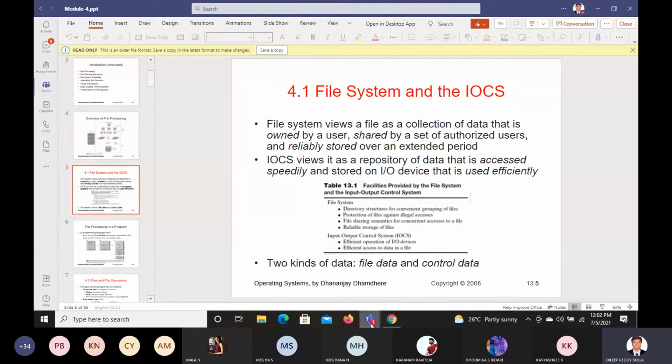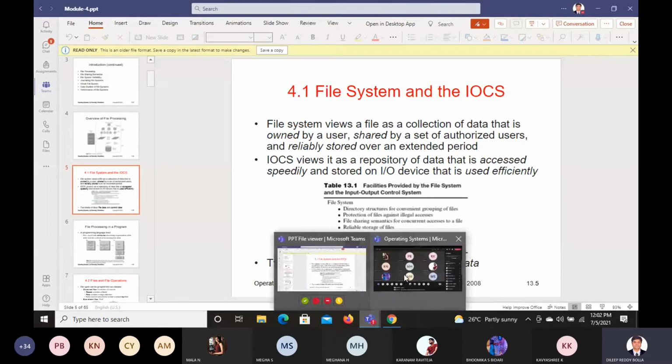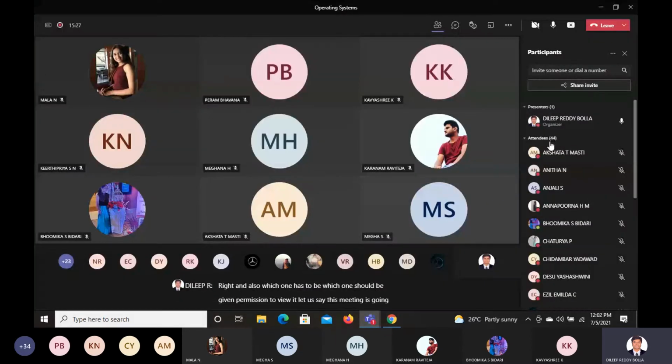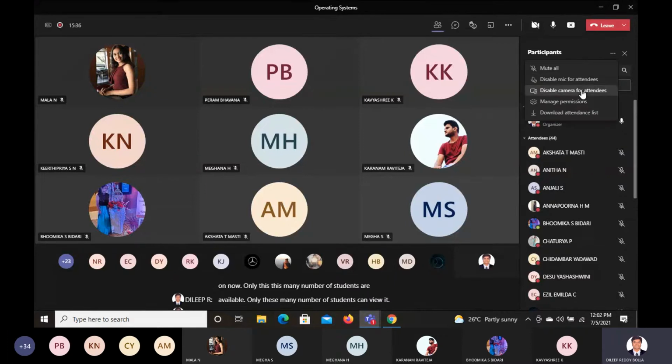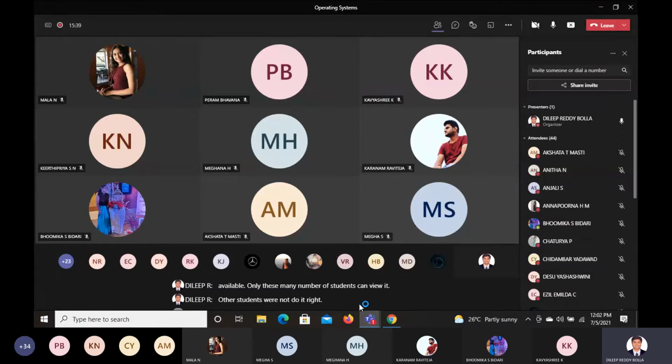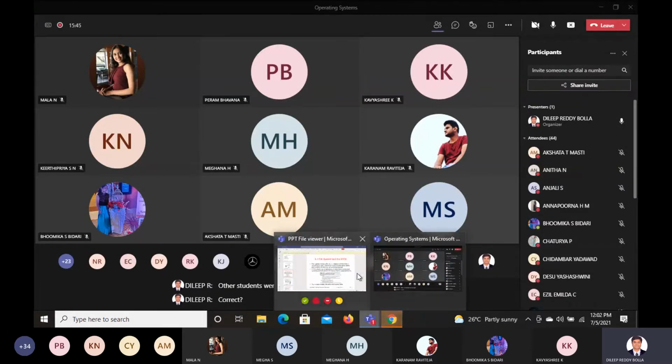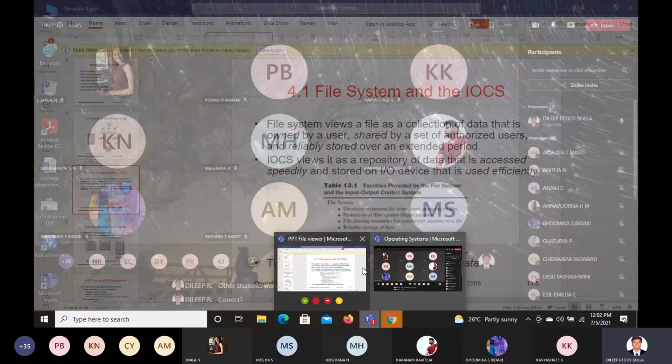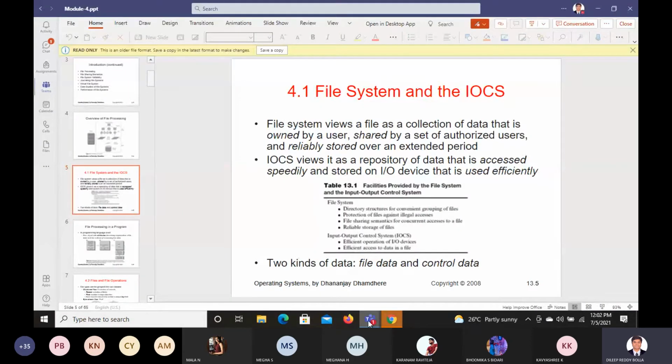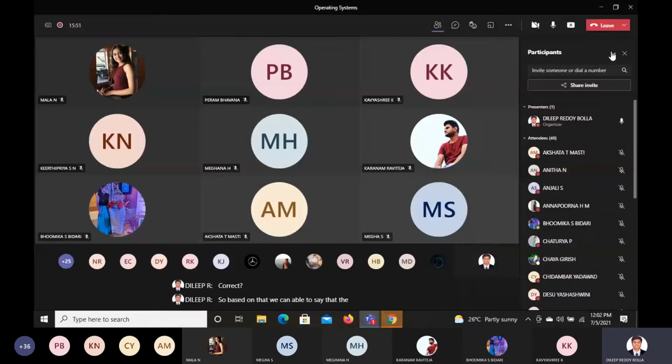which one should be given permission to view it. Let us say this meeting is going on now, only this many number of students are available, only these many students can view it, other students may not be able to view it, right? So other students may not be able to view this, correct? So based on that, we can say that the file systems and IOCS, what we are trying to do, it has to be interfaced.